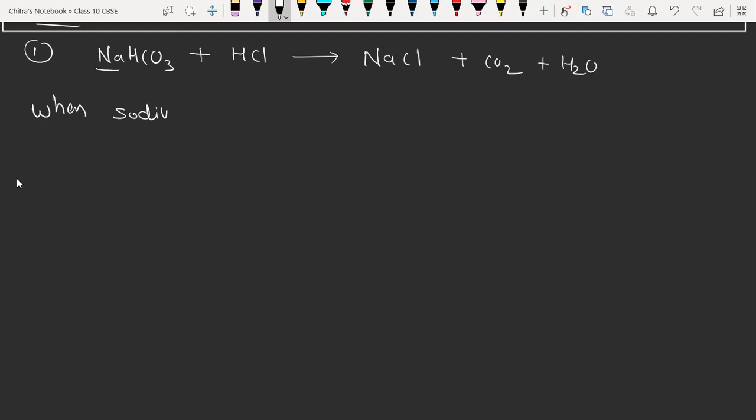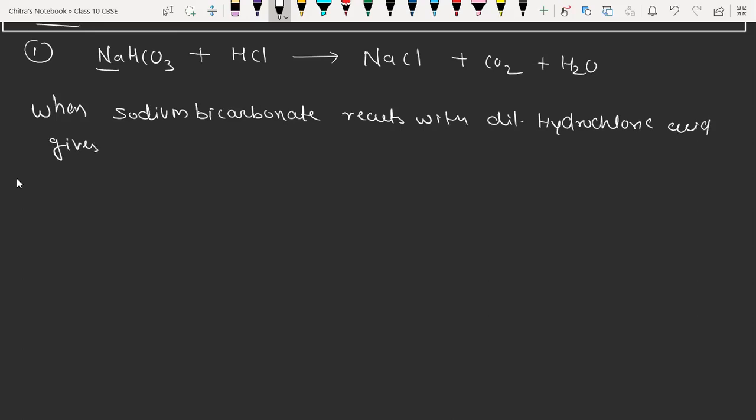Okay. So when sodium bicarbonate reacts with dilute HCl, dilute hydrochloric acid, it gives sodium chloride, which is the salt, carbon dioxide, and water.